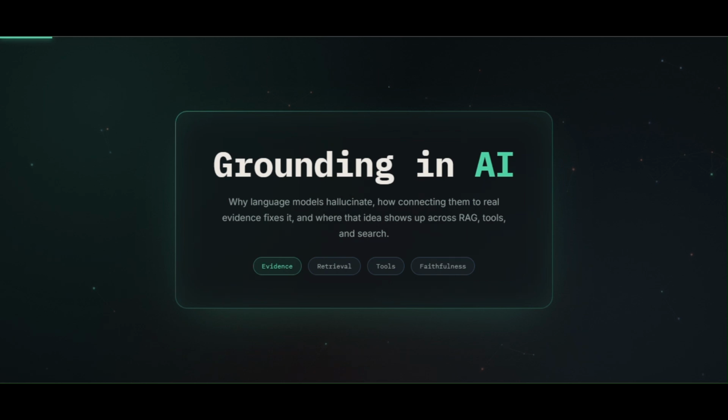What if an AI could answer questions about the latest information without retraining? The problem is, LLMs can sound incredibly confident, even when they are completely wrong. So, how do we make AI answers depend on real evidence? That's where grounding comes in.